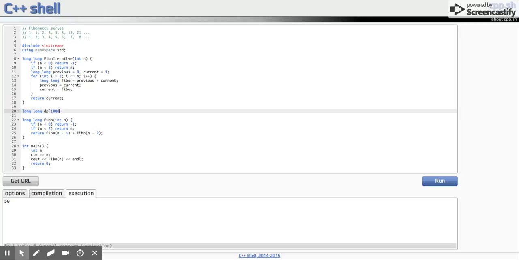So let's say we have to generate answers for up to 1000 Fibonacci numbers. Let's say the input only up to 1000 is allowed.